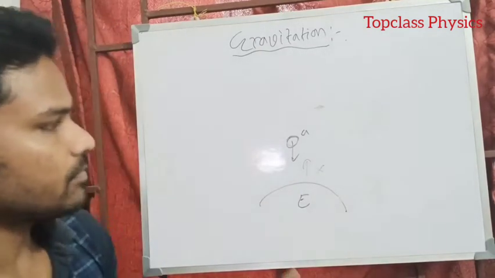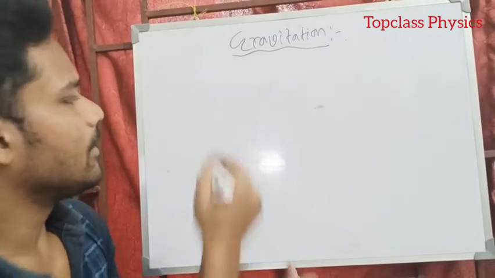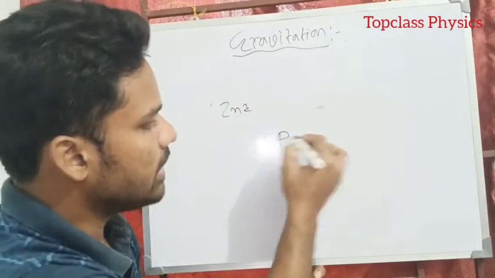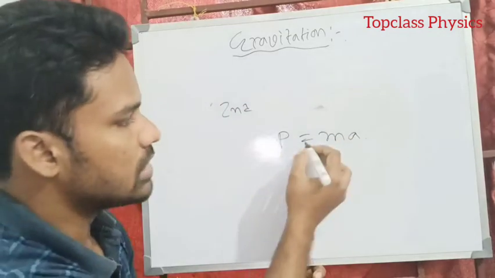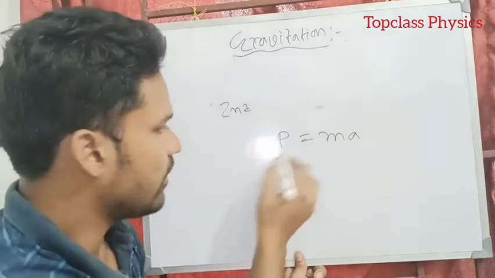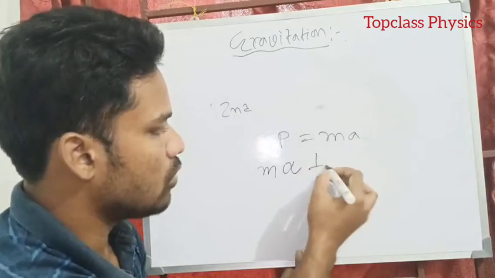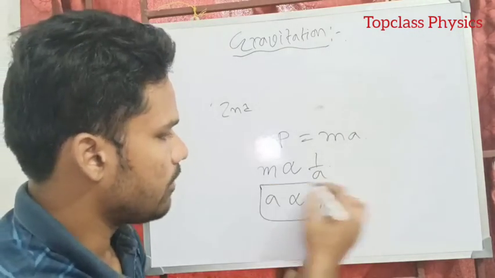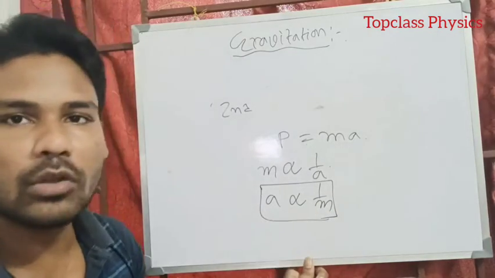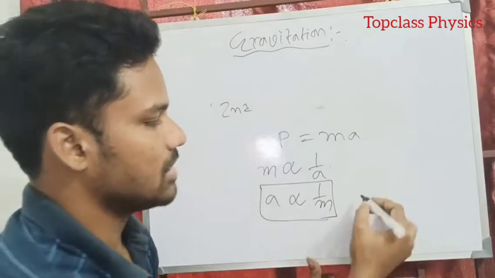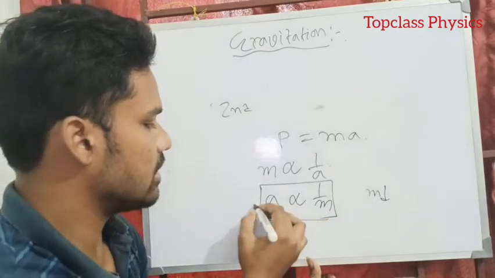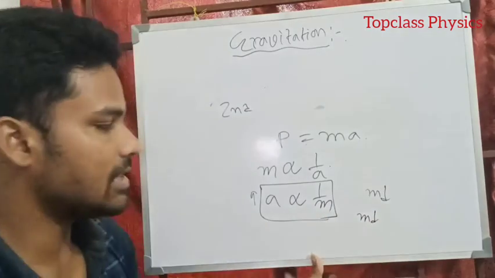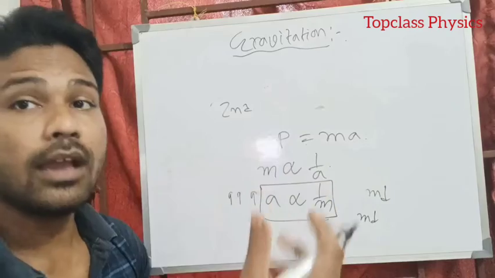So what's the reason behind this? Our answer can be found in Newton's second law. Newton's second law tells us that F equals m into a. That means force equals mass into acceleration. So if force is constant, then mass is proportional to 1 by acceleration, or acceleration is proportional to 1 by m. That means acceleration is inversely proportional to the mass. So if mass is lesser, acceleration should be higher, right? From this relation, if a body's mass is very, very small, acceleration would be very, very high.